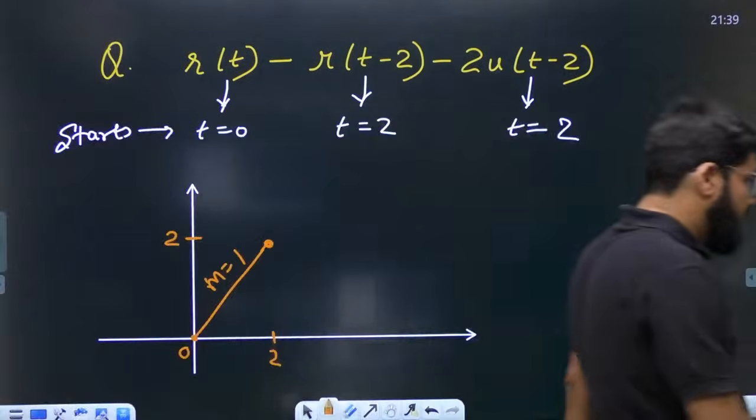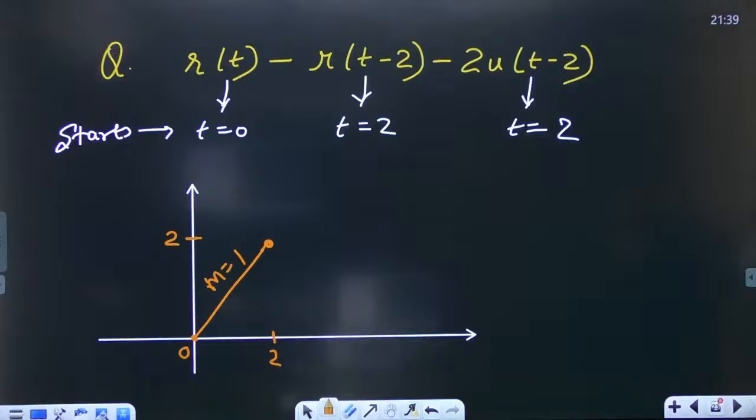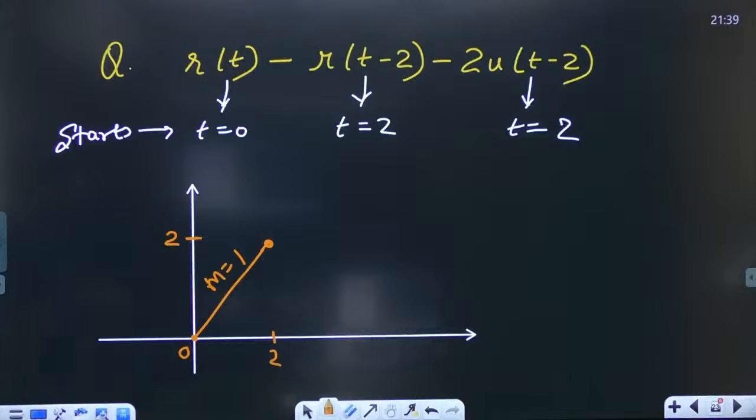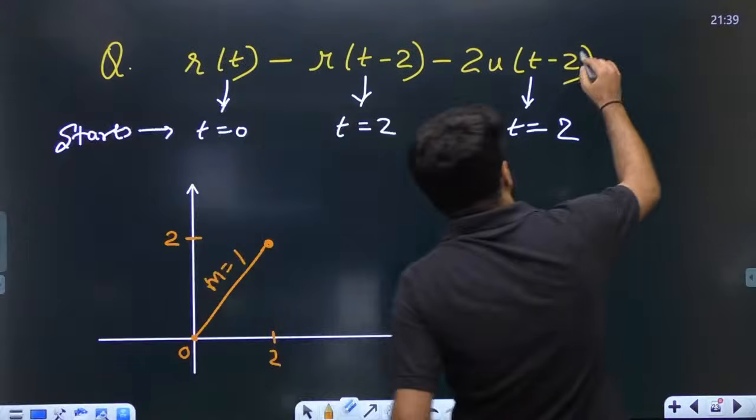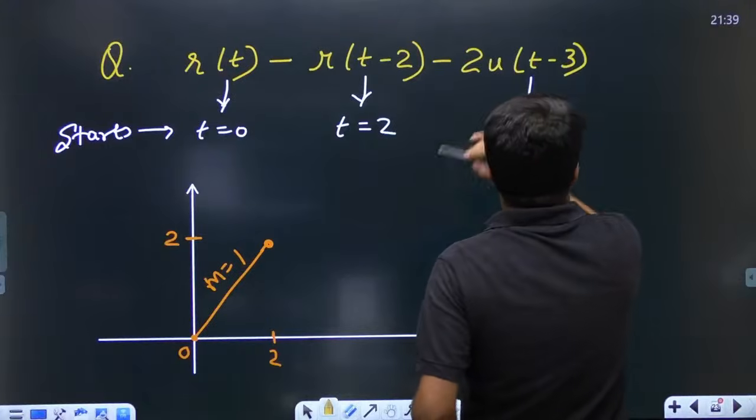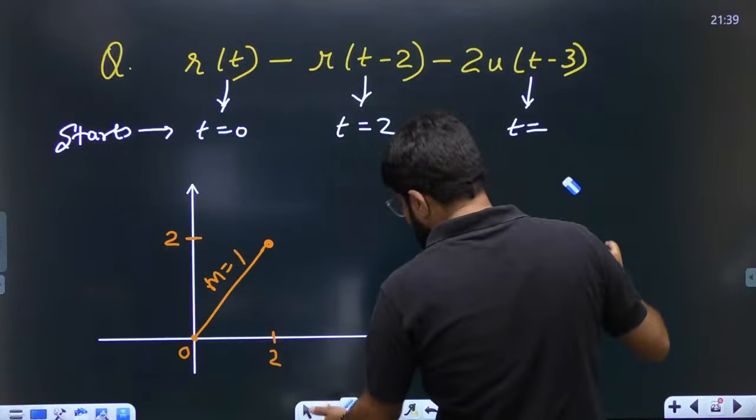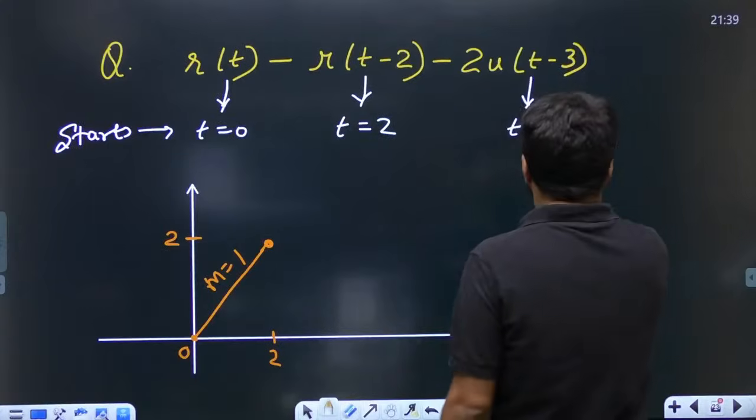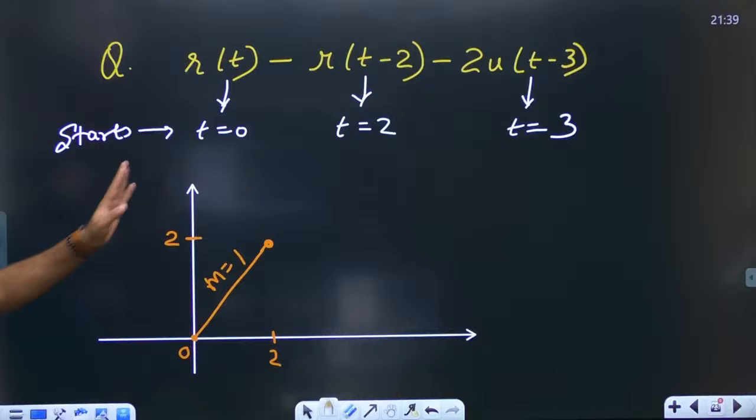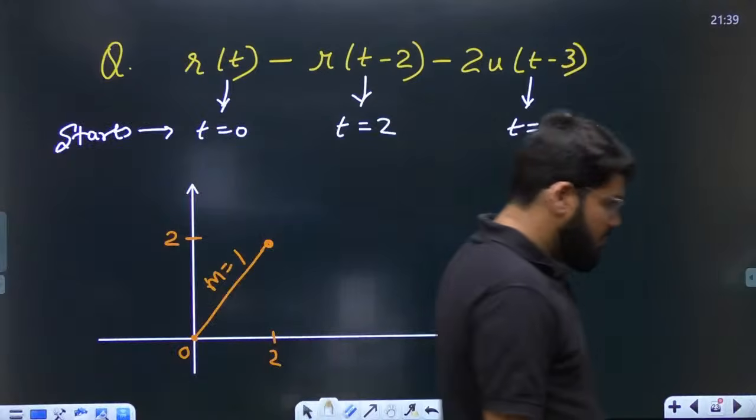Now, very important point. Okay, so let me change it slightly. I slightly changed the question. Let this be 2u(t minus 3) for a moment. Let this be 2u(t minus 3).